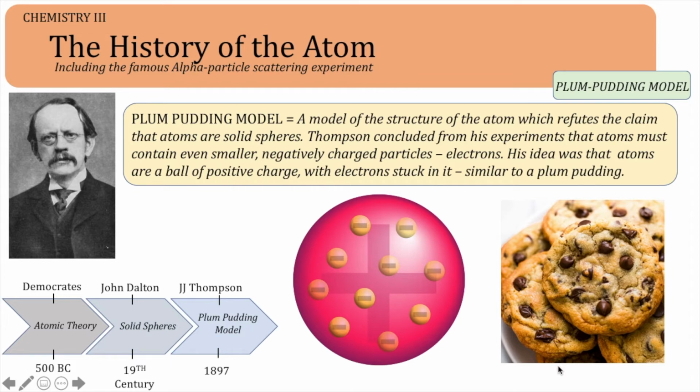This plum pudding model is what we call a hypothesis. It's a possible explanation of something. In order for us to test the hypothesis, we need to make a prediction based on it and see if our prediction comes true from experimentation. If the evidence from the experiment supports our prediction, then we're one step closer to figuring out if our hypothesis is true. In order to determine whether the plum pudding hypothesis is accurate, an experiment was conducted by Ernest Rutherford and his student Ernest Marsden, called the alpha particle scattering experiment.